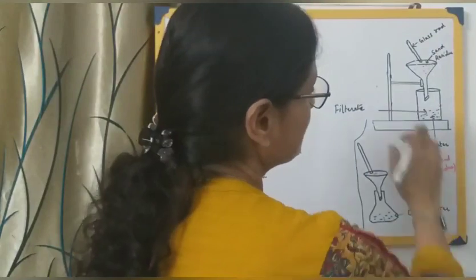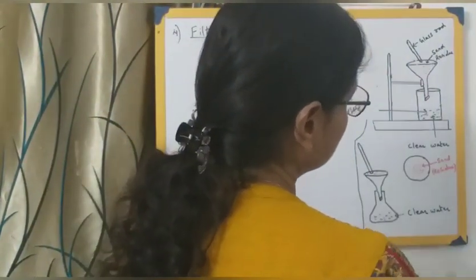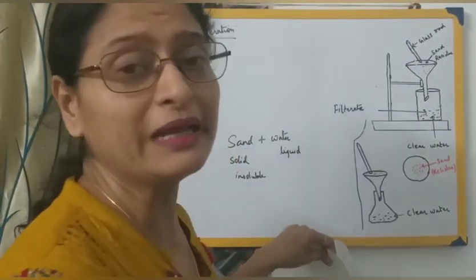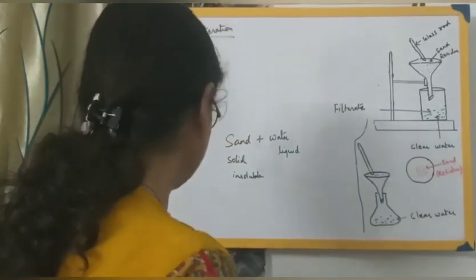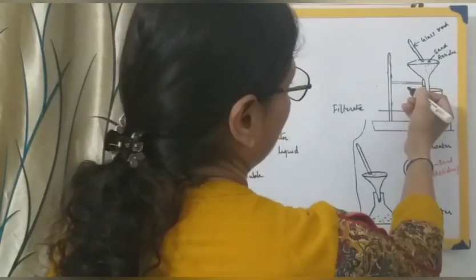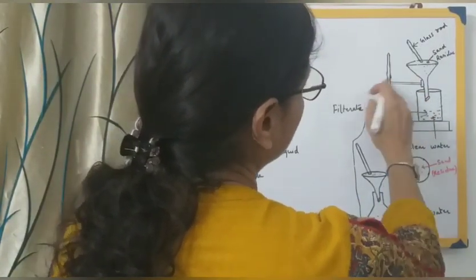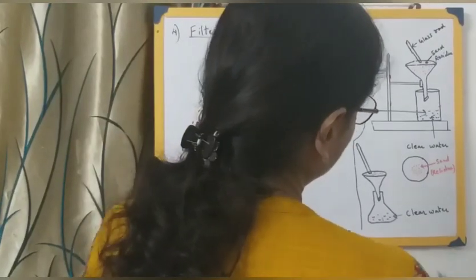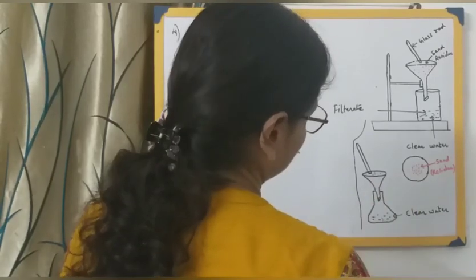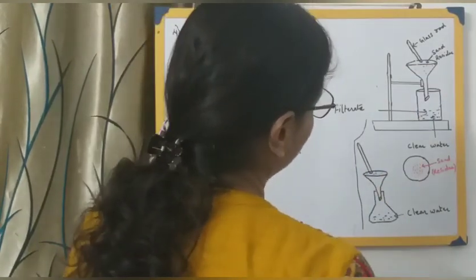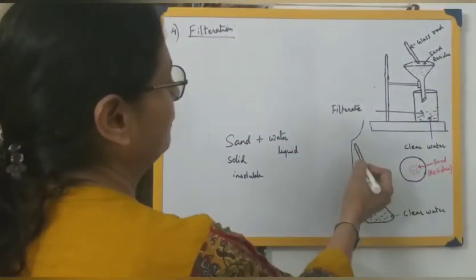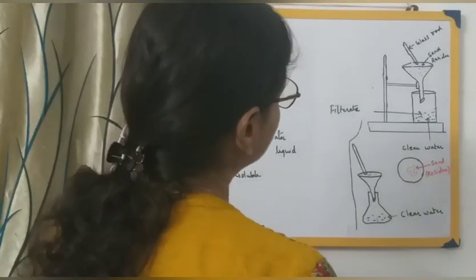This is the proper diagram that has been given in most of the books, showing how this process is carried out. But when this process is carried out in the laboratory, the students of class 11 and 12 need to carry it out several times, and it becomes very time consuming to attach all this stand. So they just take one conical flask and fix one funnel inside it. Then they don't require a stand, and it is very fast, because when we carry out experiments in the laboratory, we don't have much time. With the help of the glass rod, we just pour out the mixture containing sand and water.